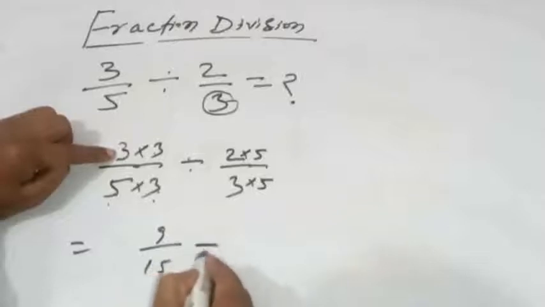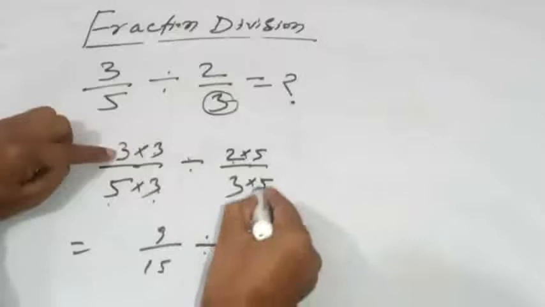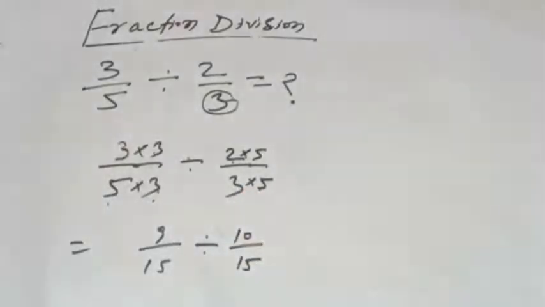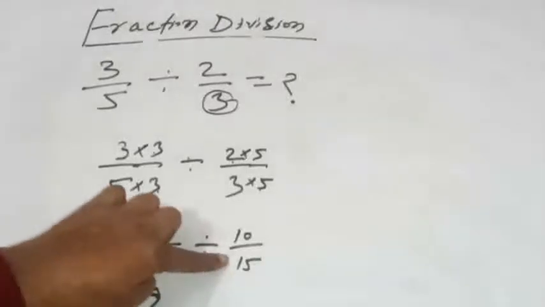This is 15, divided by 2 is multiplied by 5, 10, or 3 is multiplied by 5. This will be also 15. Don't do like this. Right, 9. This is the first part. 9/15 divided by, put the sign here, 10/15.